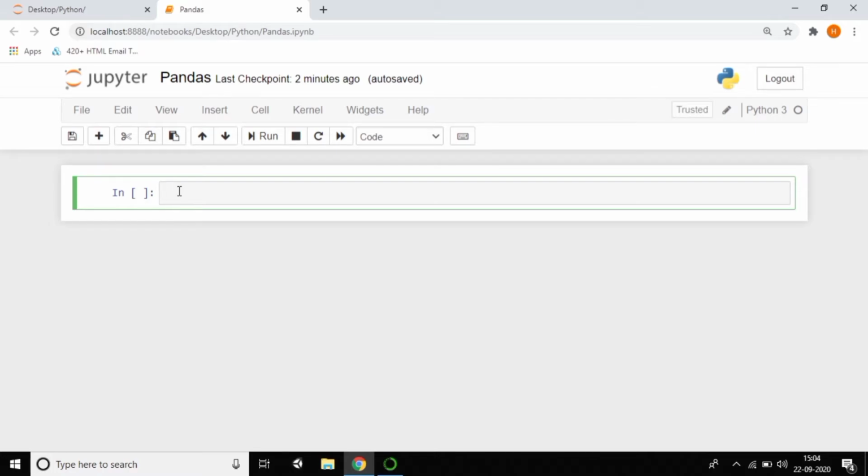Before working on the series, we need to import the library. What we did in NumPy, we imported a library, and the same way we need to import here. Guys, I want to explain first why I am importing the library. In pandas, many keywords and methods are already available. We use those methods to simplify the code and make the task very easy.